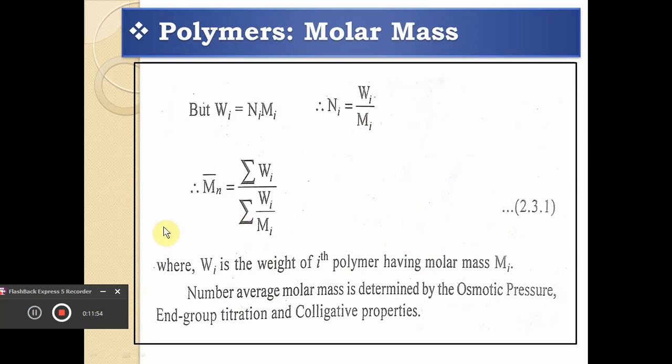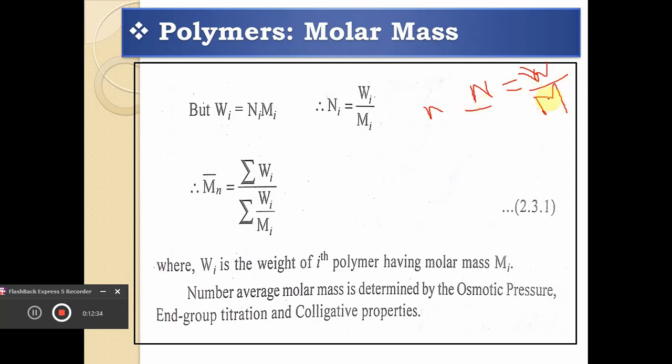Dear friends, now if we look at the relationship between the number of molecules and the weight of the molecule, you know very well, the number, or rather the number of moles, indicated by n. This is always the number of moles, rather than the number of molecules. Number of moles is what? Weight divided by molecular weight. So weight divided by molecular weight is the number of moles.